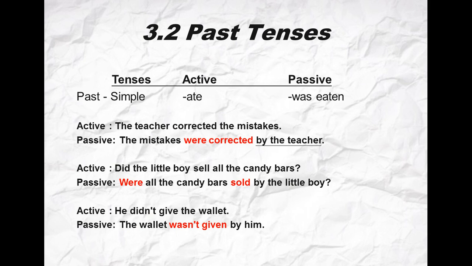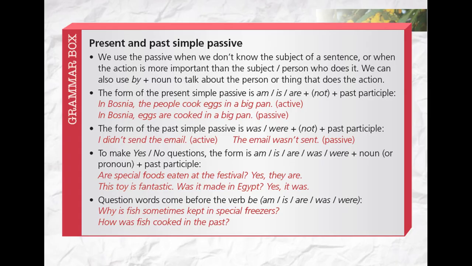Okay, but before we practice on what we have learned, I need just to show you the grammar box from your student book, which talks about the same thing we have done, the present and past simple and passive. Here the usage: we use the passive when we don't know the subject of a sentence or when the action is more important than the subject, as I told you.